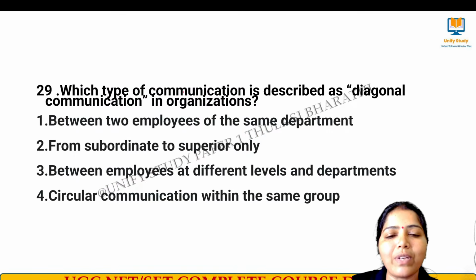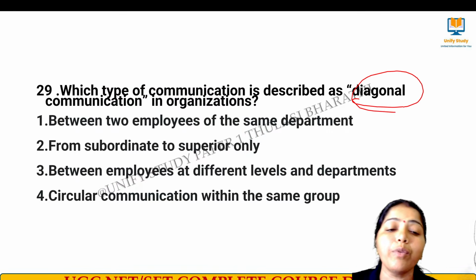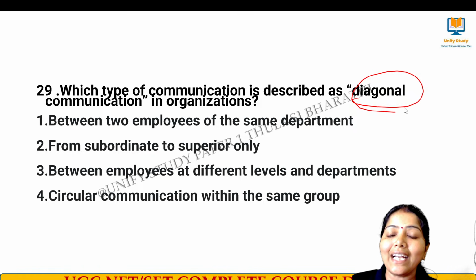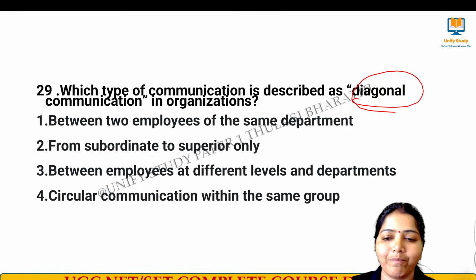Next question number 29. Which type of communication is described as diagonal communication in organization?